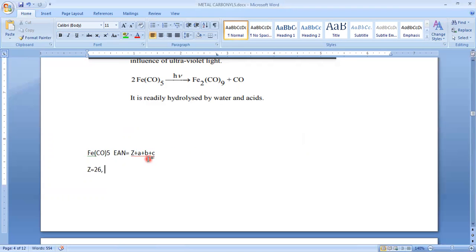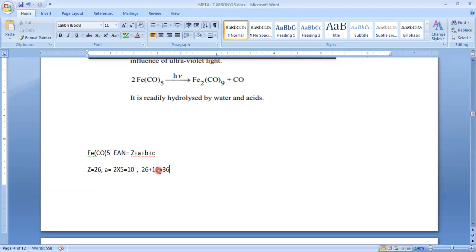So how many carbonyls do we have? Here A means the number of electrons donated by terminal carbonyls. We have 5 carbonyls, and each carbonyl can donate 2 electrons, so 5 times 2 equals 10. We don't have any bridging carbonyls, and in mononuclear metal complexes there will be no metal bond. So if you sum up 26 plus 10, that is equal to 36. So it obeys the EAN rule.